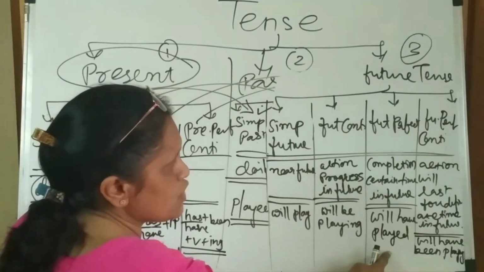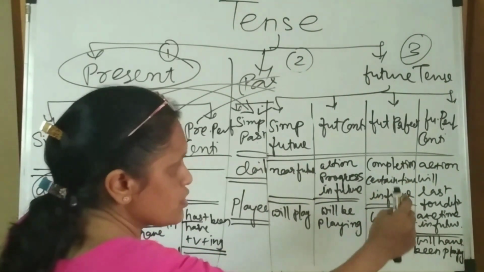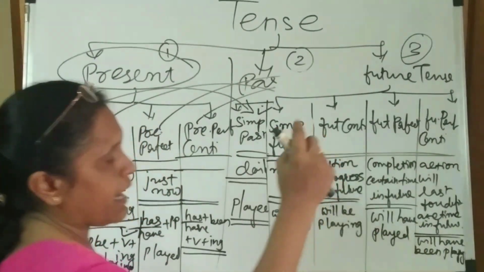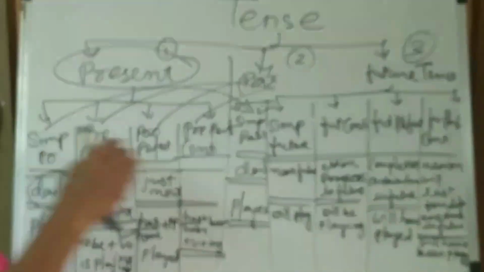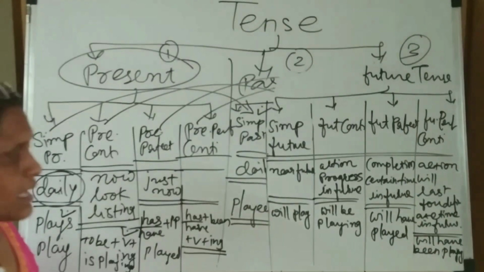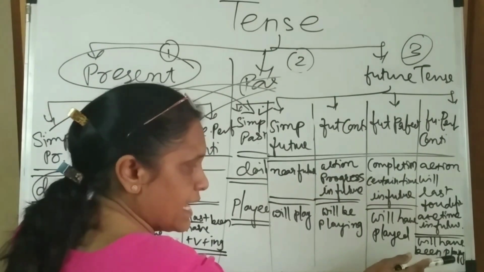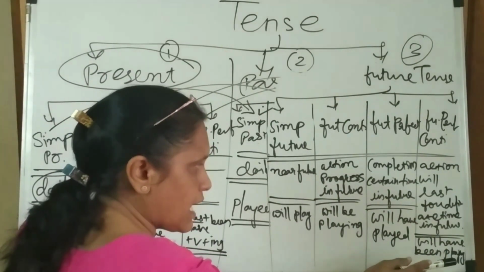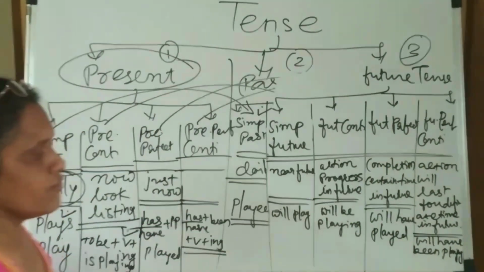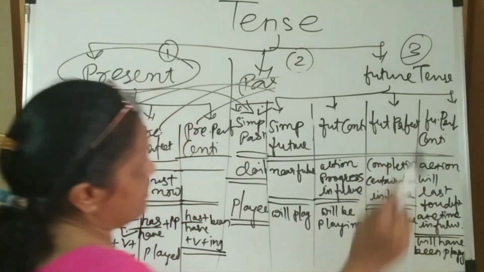But now we say future perfect continuous: the action will last to a definite time in the future. That means the action starts in the future and completes in the future, and we say "will have been playing." अगर मैंने अगर play लिया है verb से तो मैं ing करना ही है because that is a perfect continuous. Future perfect continuous must be with "will have been playing."